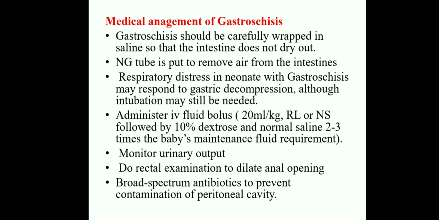Next, an NG tube is put in to remove the air from the intestine. Respiratory distress in neonates with gastroschisis may respond to gastric decompression, although intubation may still be needed.